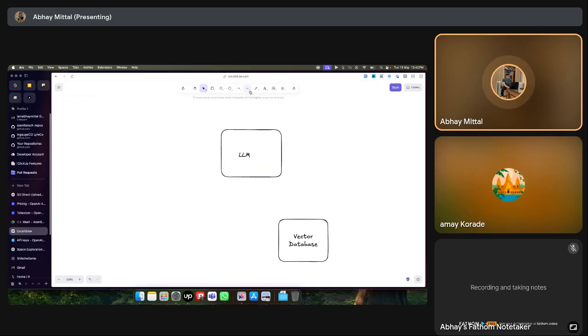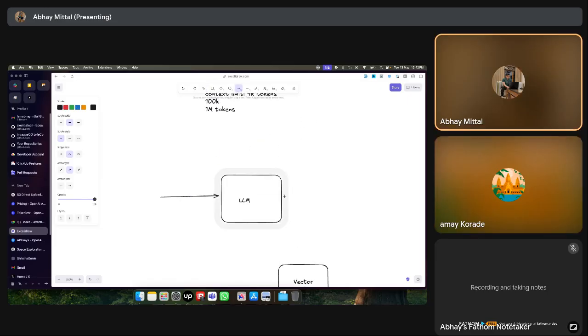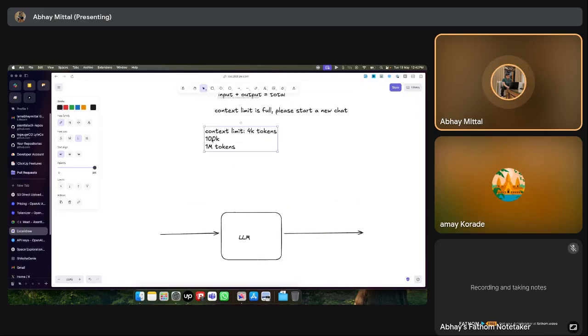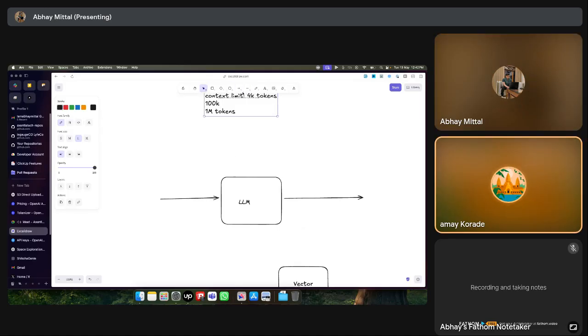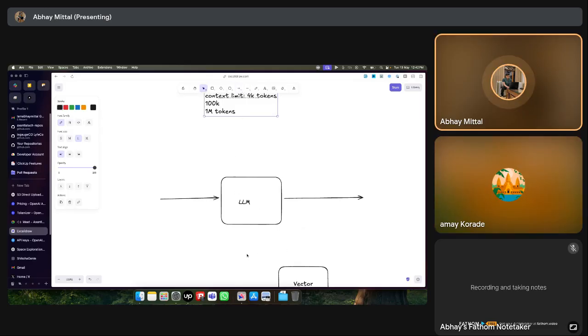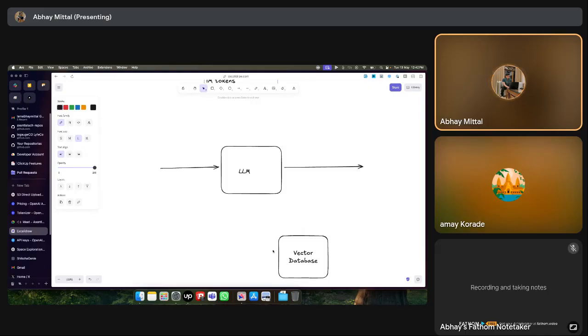Whenever we want to give it some information which is very big, much bigger than the context limit, we convert it into a machine-understandable language, which is vectors, using embeddings, and we store it in the vector database.